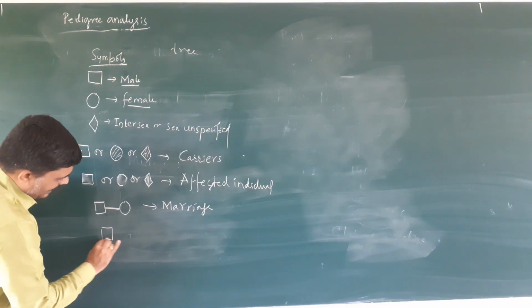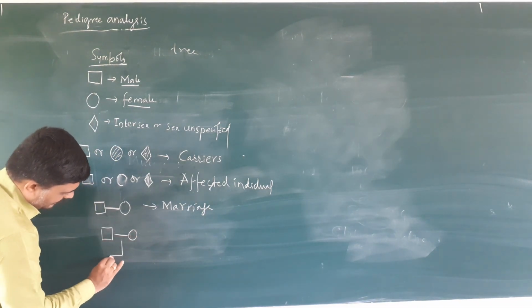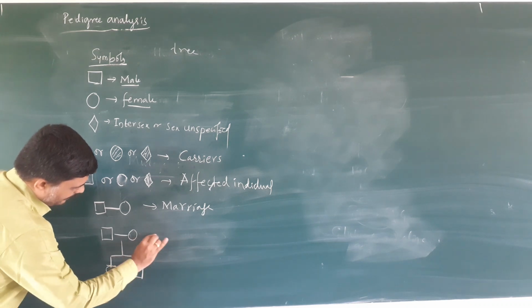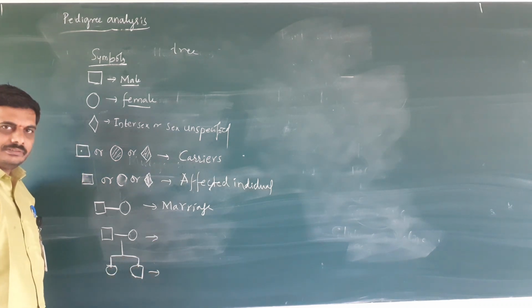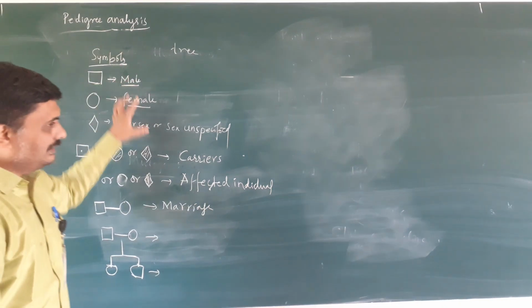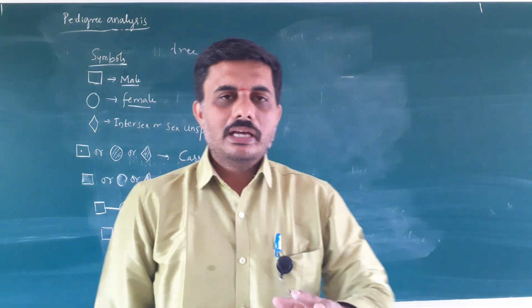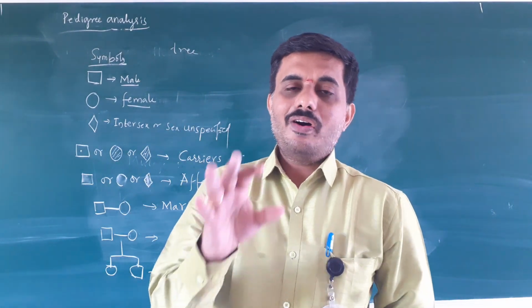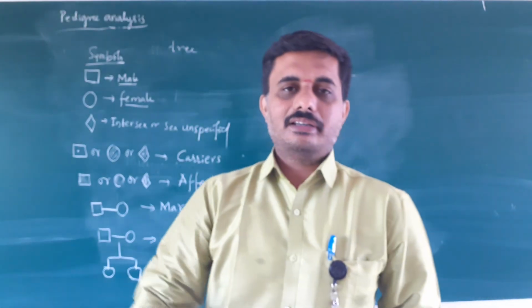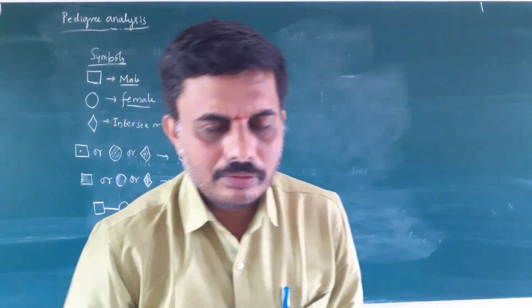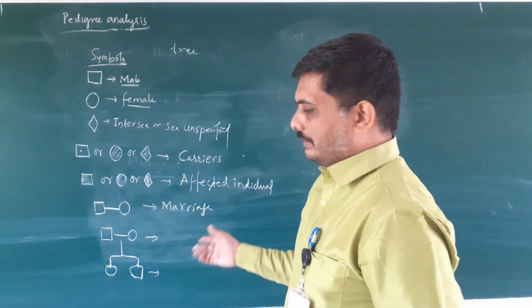A line in a tree-like fashion indicates the parents and the offspring, or children. So these are certain symbols helpful for us to identify or analyze the flow of characters from ancestor to the descendants. In your textbook, two charts are given.